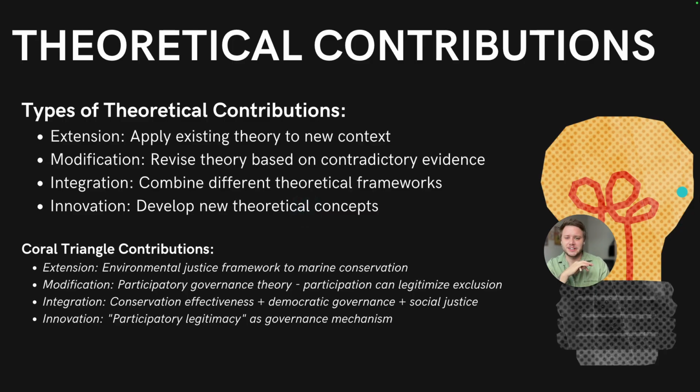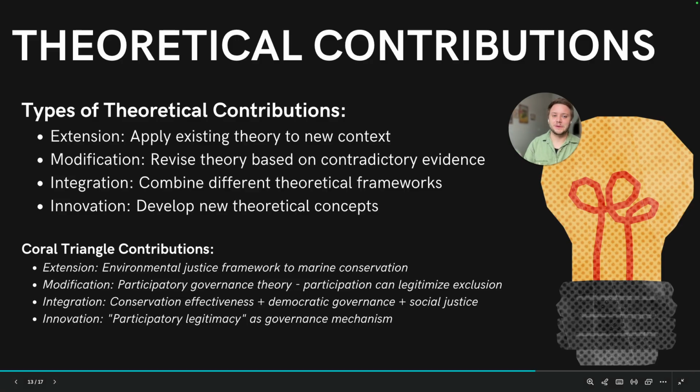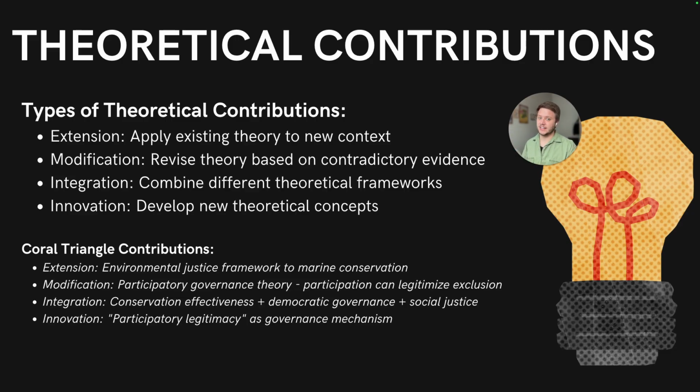Okay, and then, theoretical contributions again. Let's not get hung up that this is the only kind of value that we bring to the table, but let's talk about it because it's important, right? Let's discuss different types of theoretical contributions. So it could be an extension. It can apply existing theory to a new context. This is pretty common. This is what most of us can achieve. Not most of us, many of you are exceptional. I don't want to sell ourselves short. It could be a modification, right? We could revise theory based on contradictory evidence, right? This is a serious claim, so you better come correct. You better have those receipts, right? Because they're going to come for you. Especially the person who wrote the original theory, they might not be happy with you. But hey, that's science, right?